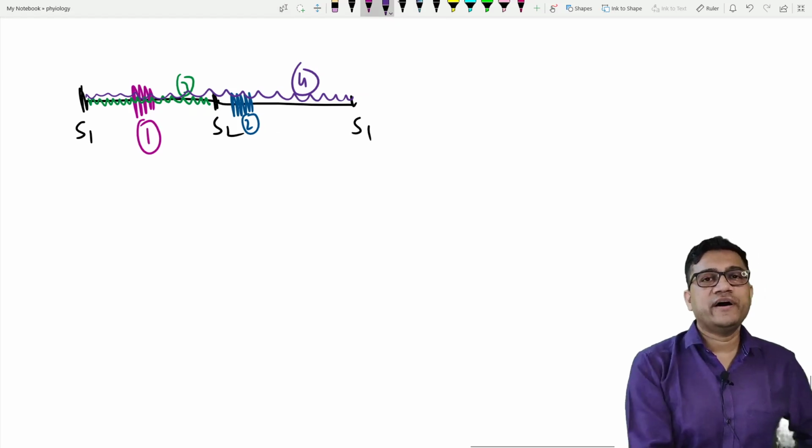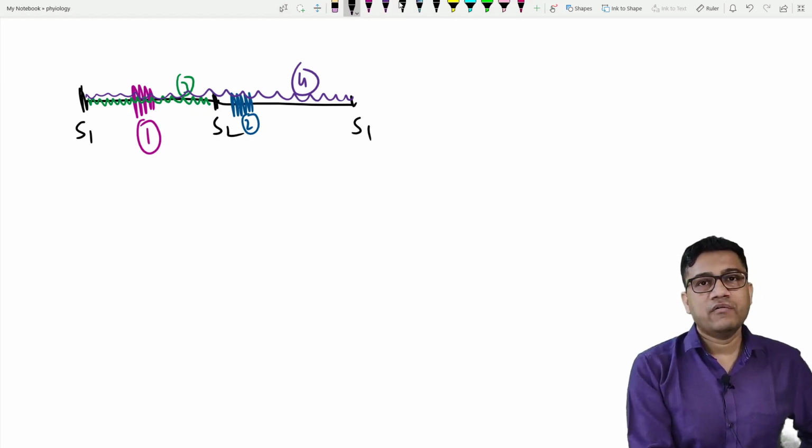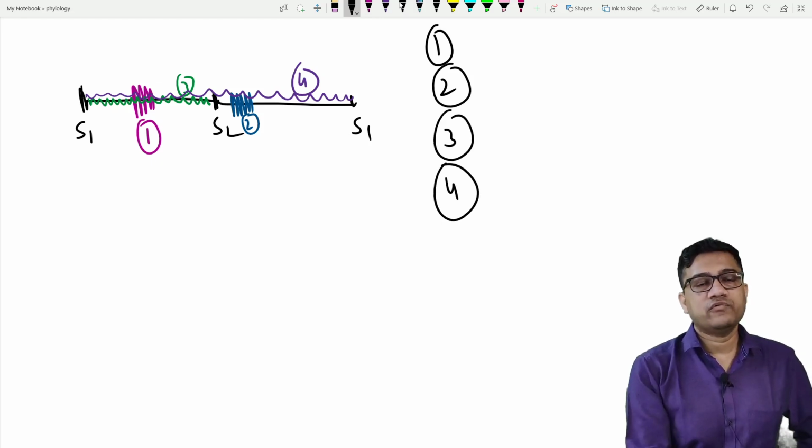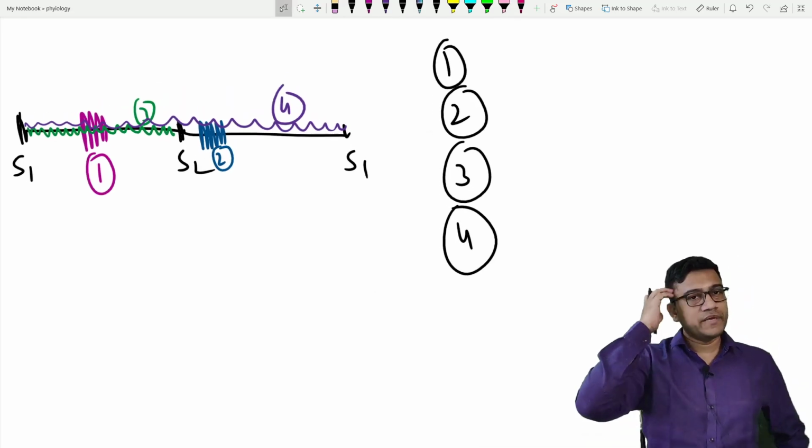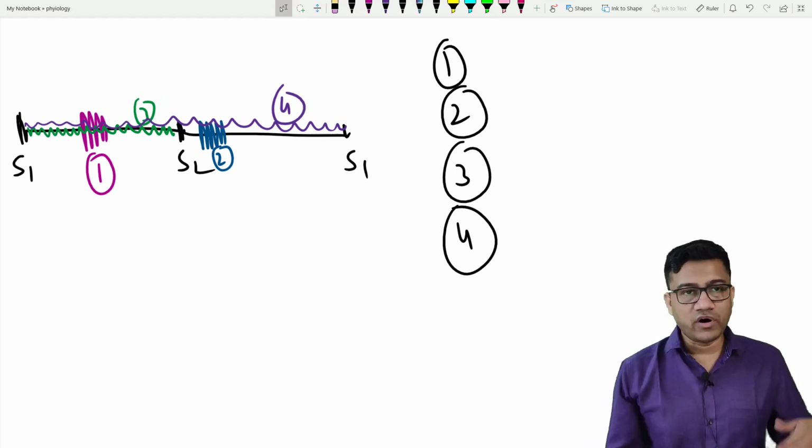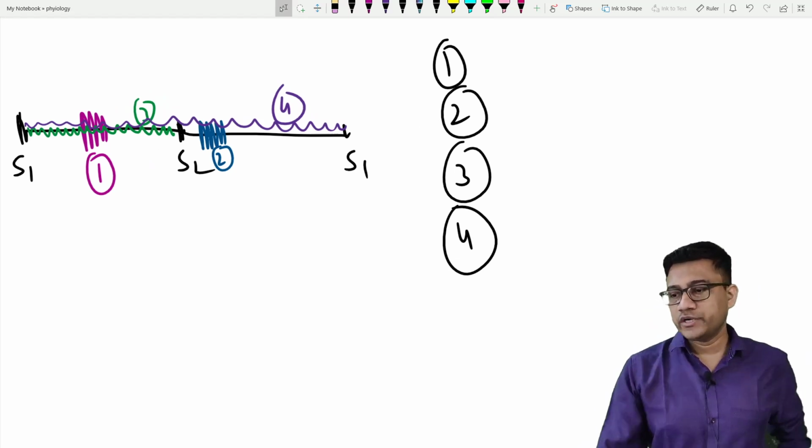Try to identify the murmur. Please tell me the name of the murmur for 1, 2, 3, 4.